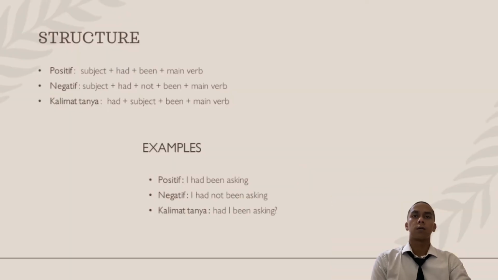Structure: positive, subject plus have plus been plus main verb. Negative, subject plus had plus not plus been plus main verb. Question: had, subject plus been plus main verb.